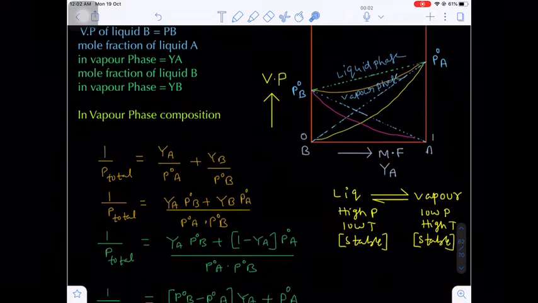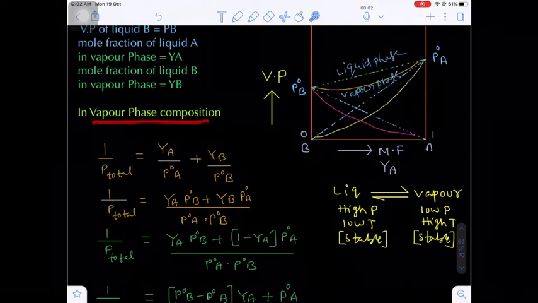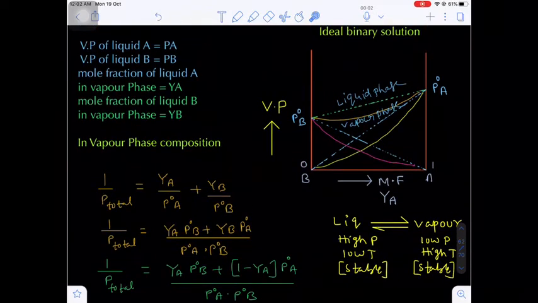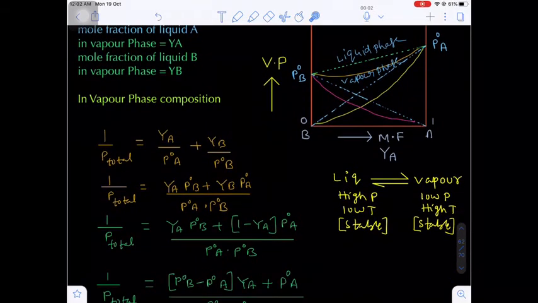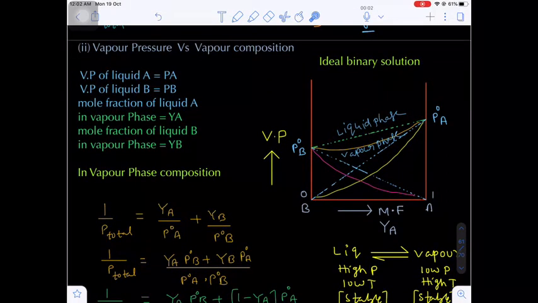Okay, now you see in the vapor phase, here in the vapor phase we already know, in the vapor phase we use Dalton's law of partial pressure.